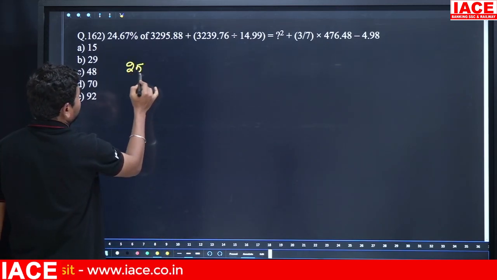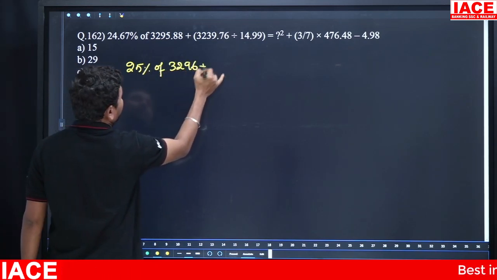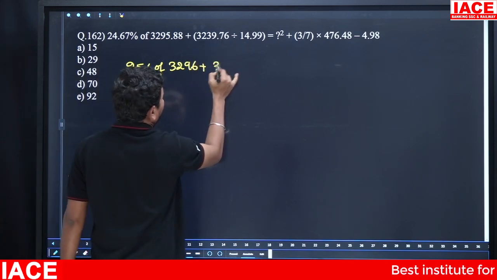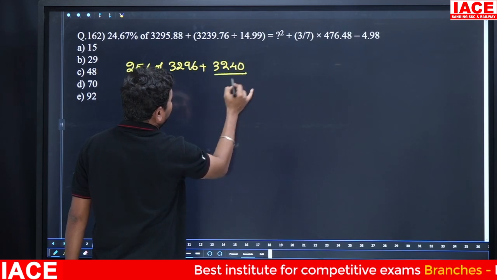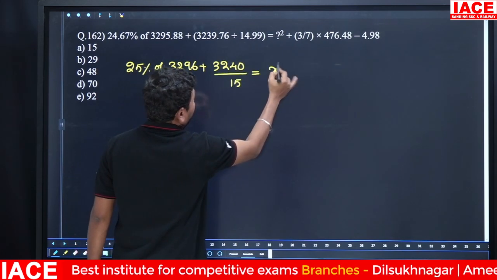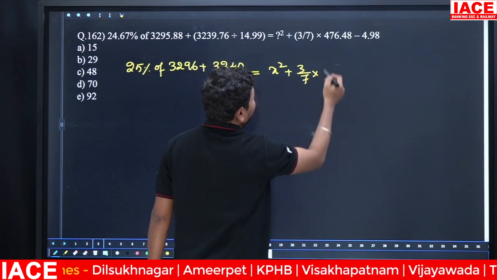24.6% we can write as 25%. 25% of 3296 plus 3239, we can write 3240, divided by 15, equals x square plus 3 by 7 into 476.45.